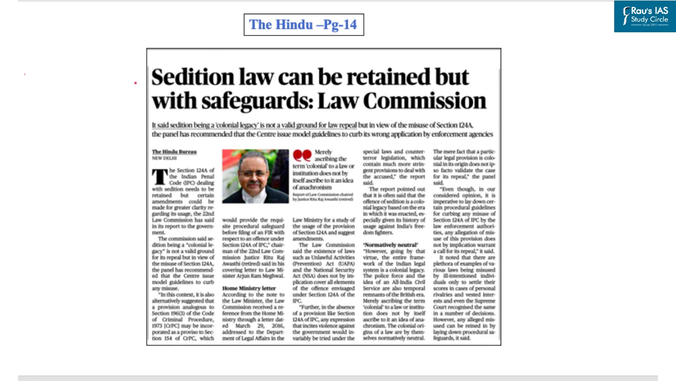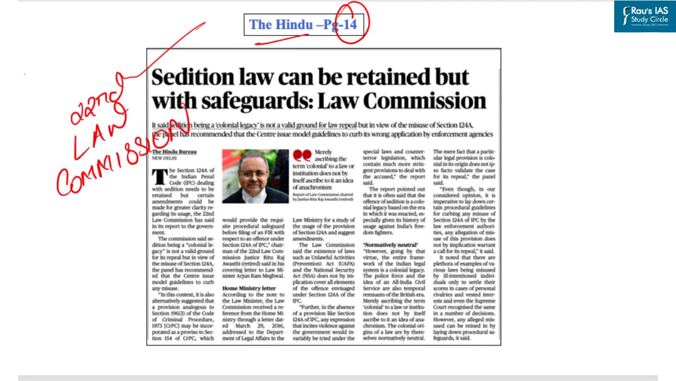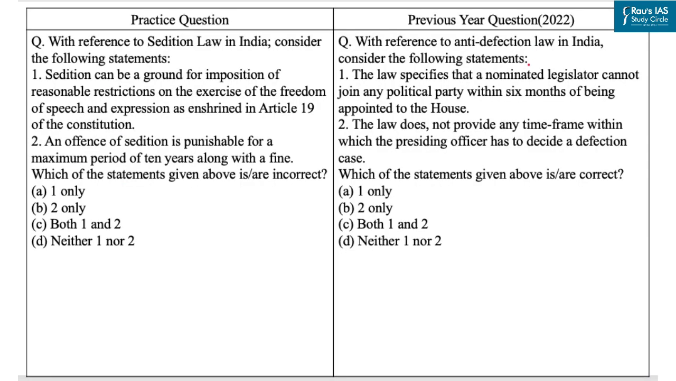Now our next question is based on this article which appeared on page number 14 in the Hindu newspaper. Context of this article is that as per the 22nd Law Commission, the Sedition law needs to be retained, but certain amendments could be made for greater clarity regarding its usage. Now, important legislations in relation to the polity and governance of the country have remained a significant theme for the UPSC Prelims examination. As in the year 2022, it asked a question based on the anti-defection law. So here we have curated a practice question based on sedition law in India.